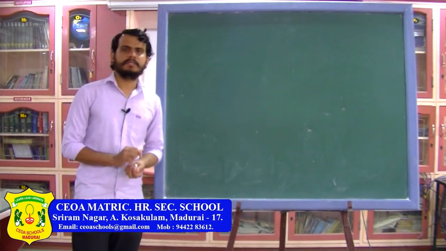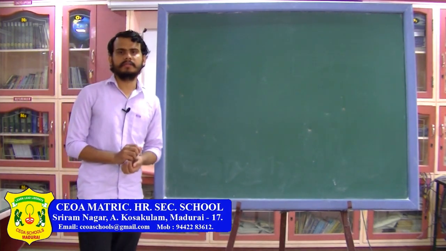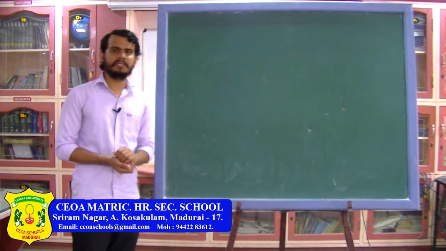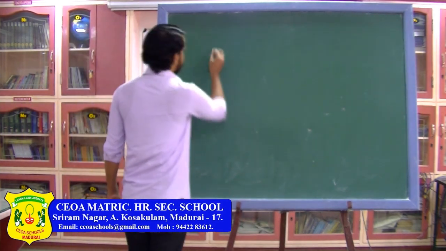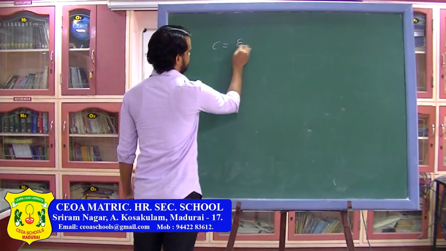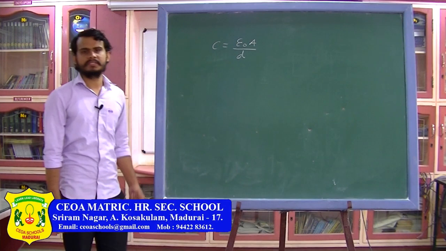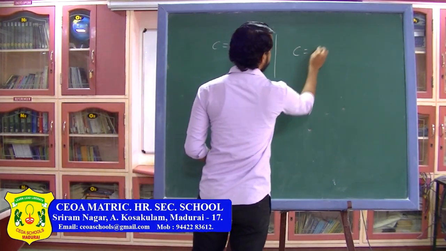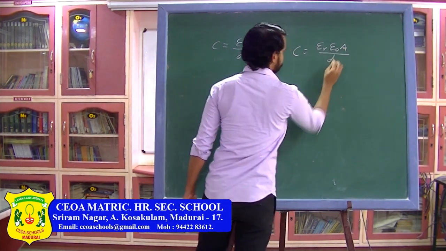Good morning, students. In the previous class we completed the theoretical portion on the parallel plate capacitor, and we derived some formulas for it. We found the capacitance of a parallel plate capacitor, which is epsilon naught A by D when there is no medium present between the capacitor plates, and if there is a medium, the capacitance becomes epsilon R times epsilon naught A divided by D.